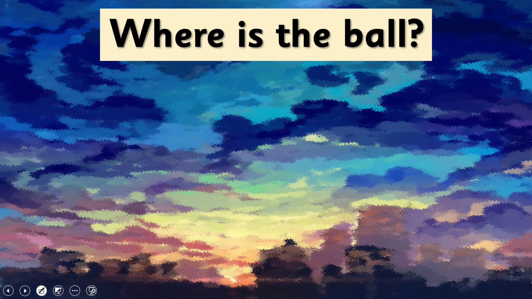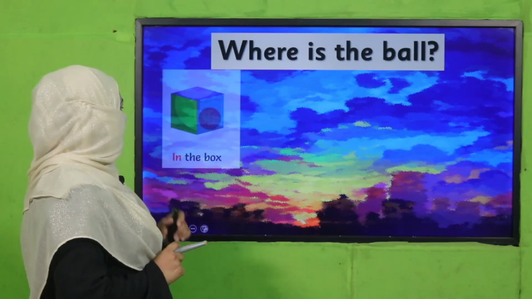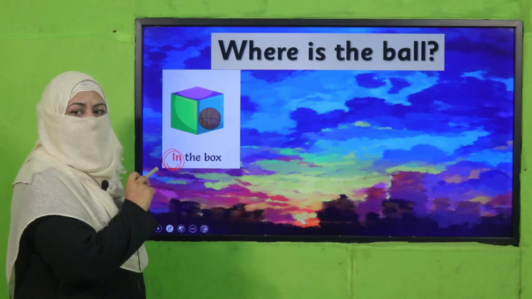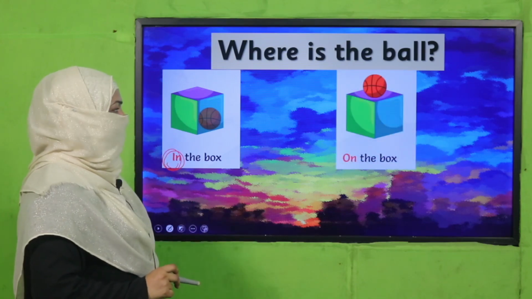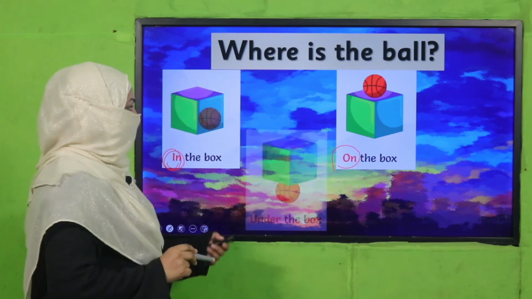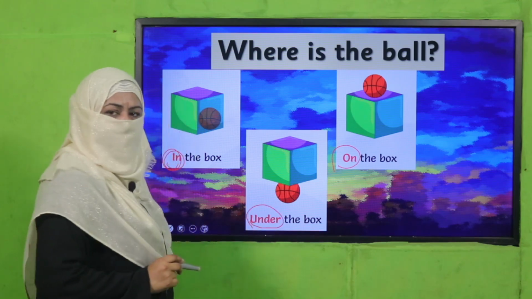Where is the ball? Now look at, there are different places. We'll tell the position of the ball by using different position words in the box. So where is the ball? In this picture, the ball is in the box. The ball is on the box. In this picture, the ball is under the box, right?